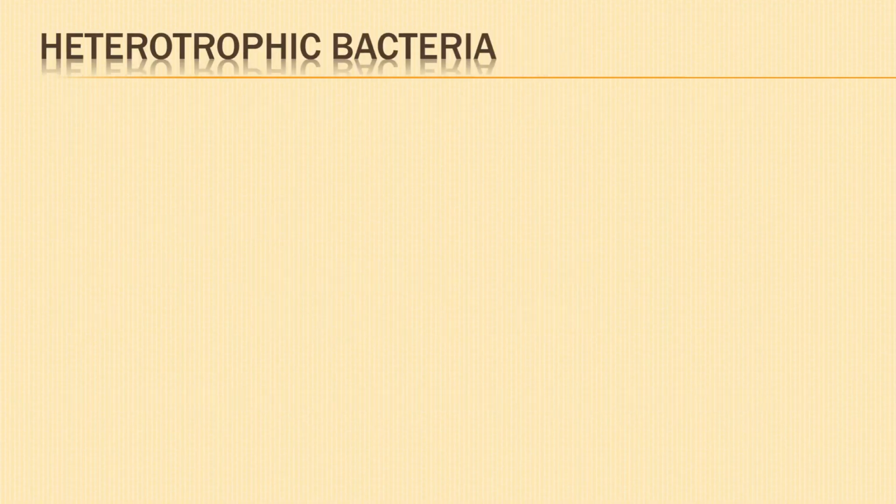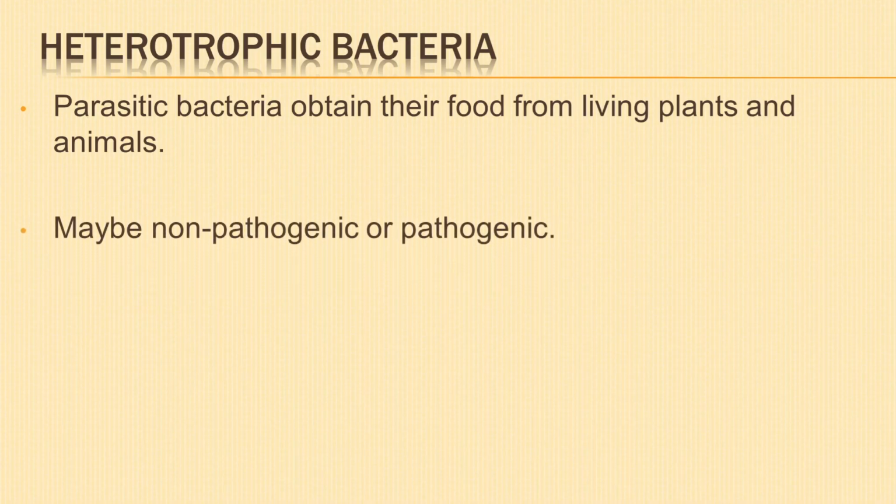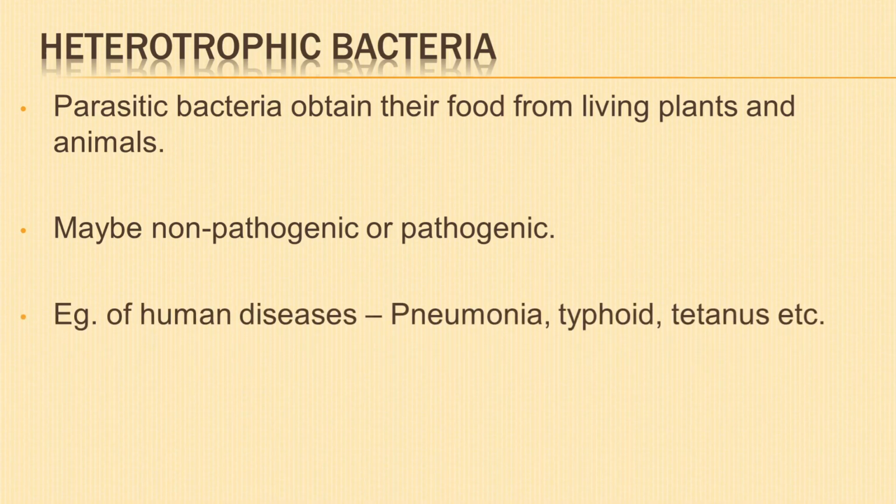Among heterotrophic bacteria, first we shall learn about parasitic bacteria. They obtain their food from living cells of plants and animals. They may be non-pathogenic or pathogenic. Pathogens are microorganisms that cause diseases. Examples of some common human diseases are pneumonia caused by Streptococcus pneumoniae, typhoid caused by Salmonella typhi, tetanus caused by